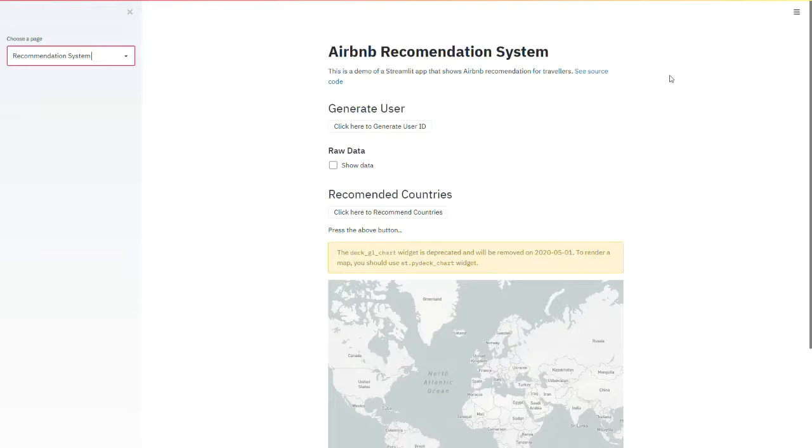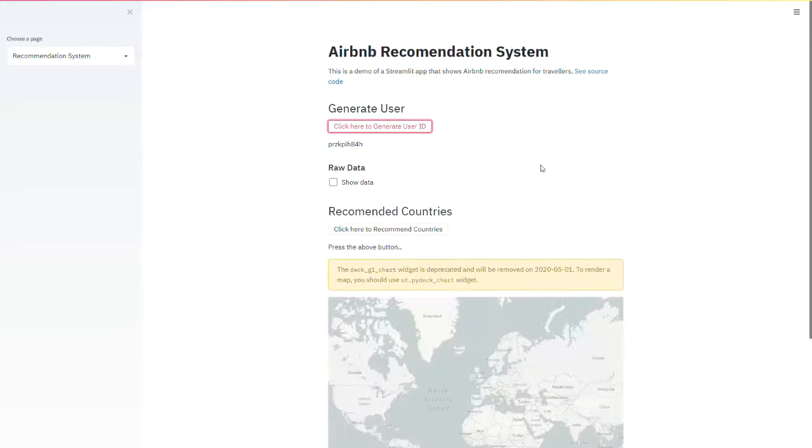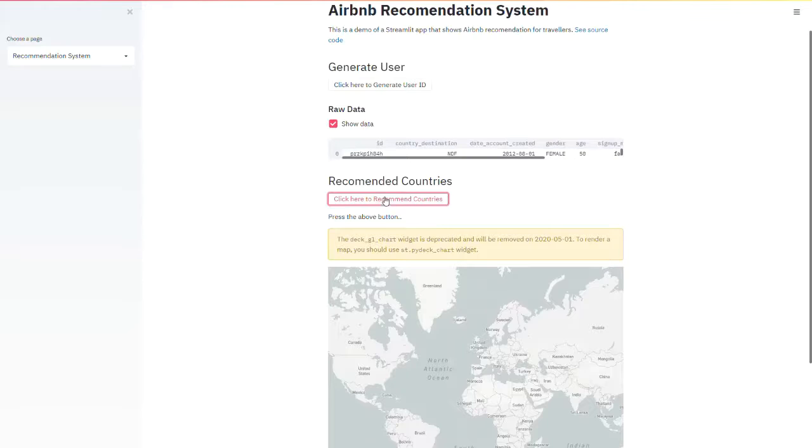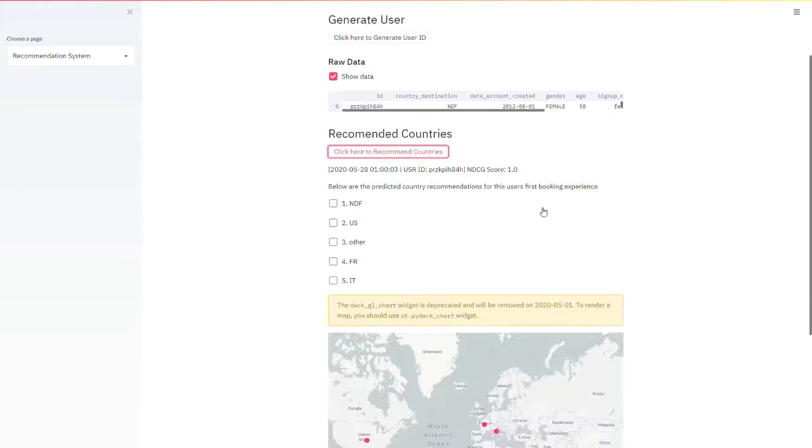We developed a web application demo of our Airbnb recommendation system. Suppose you are a user of our application system who is planning to travel, and this demo here shows the recommended countries for you based on our models described before. By clicking the generate user ID here, our system will randomly assign you a user ID and the important features associated with it. And by clicking the recommended country button here, it gives you a recommended country list below that.